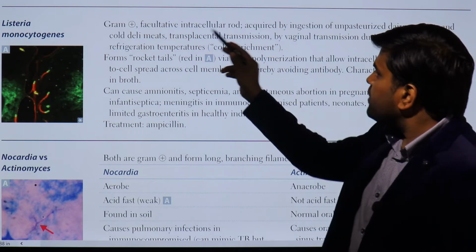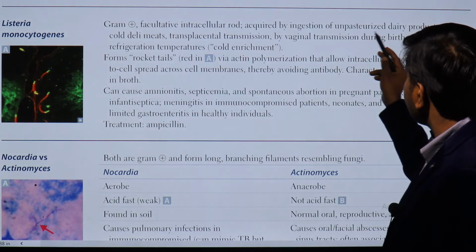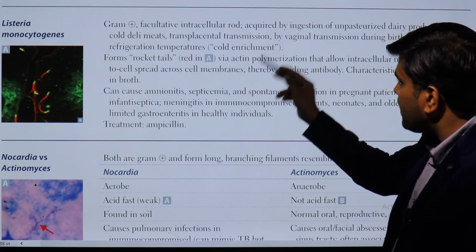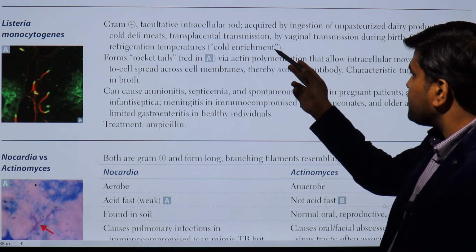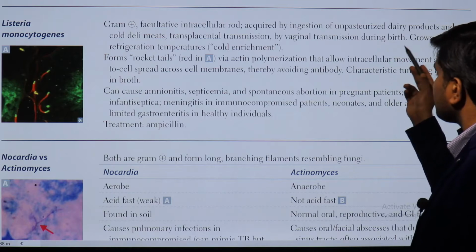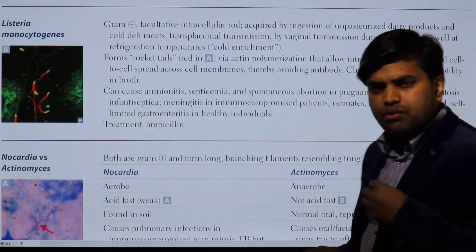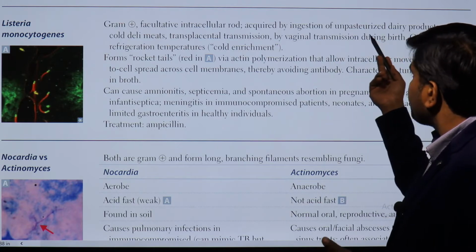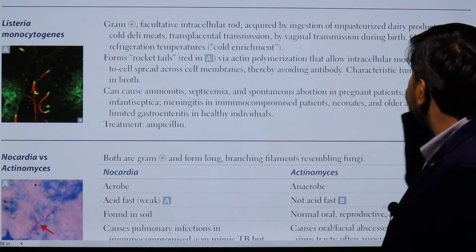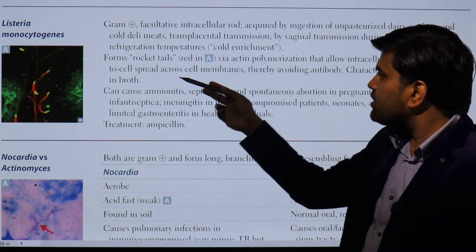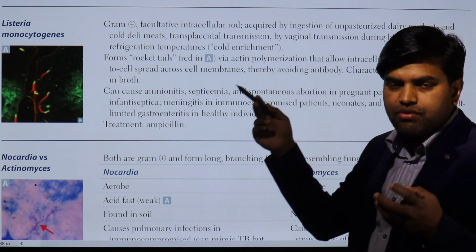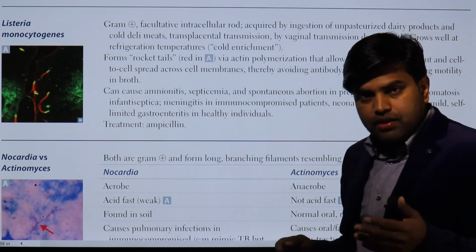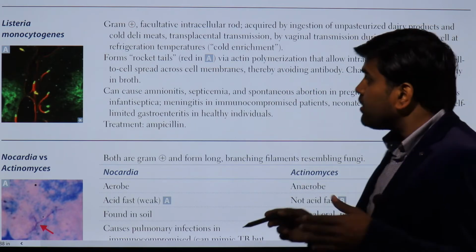Okay, so it is a facultative intracellular rod acquired by ingestion of unpasteurized dairy products and cold deli meats, by transplacental transmission, or by vaginal transmission during birth. So we get infection by ingestion of contaminated food like unpasteurized dairy products and cold deli meats. This can be the source of the bacteria.